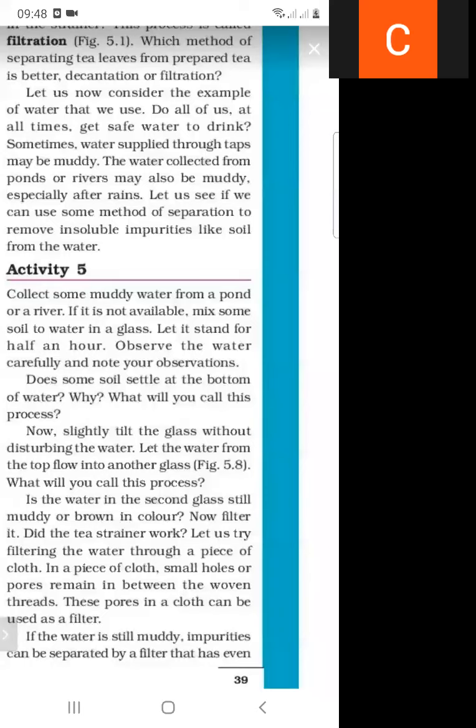If the water is still muddy, then the impurities can be separated by a filter. So if the impurities are not removed, we can use the process of filtration for removing impurities. So what is Activity 5?